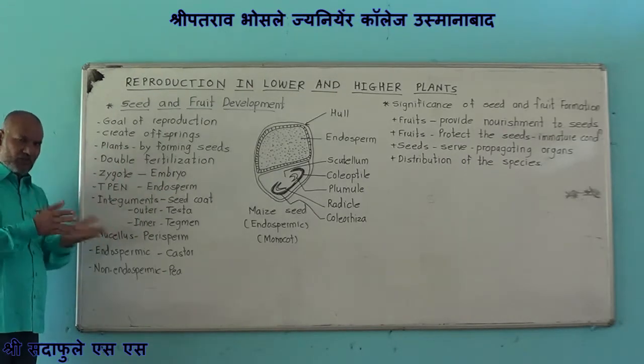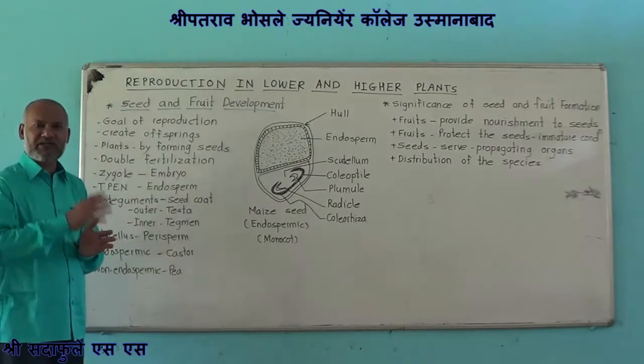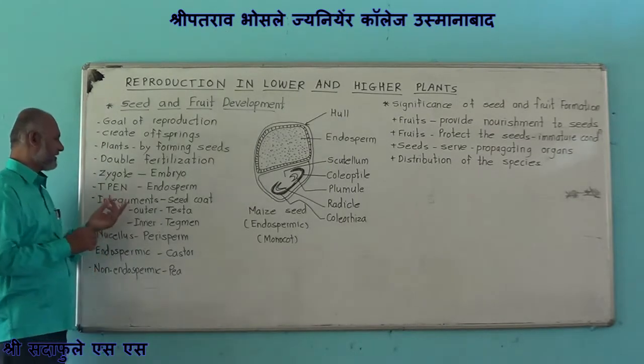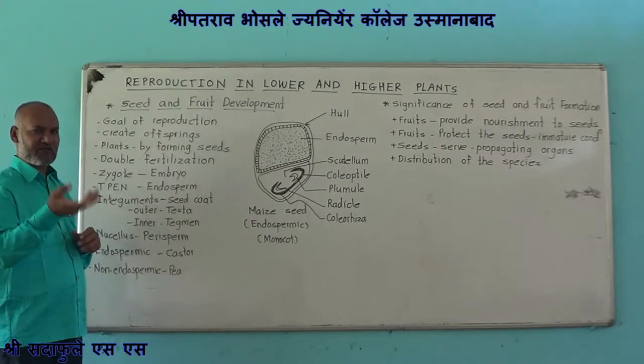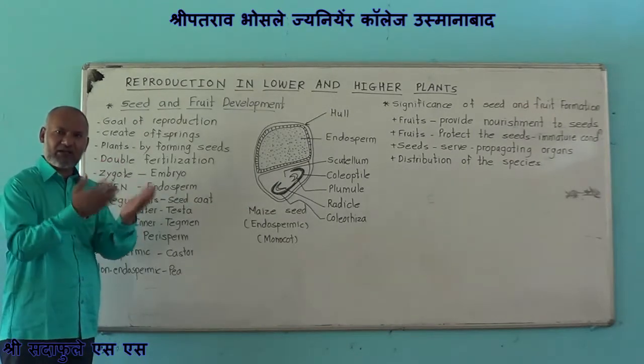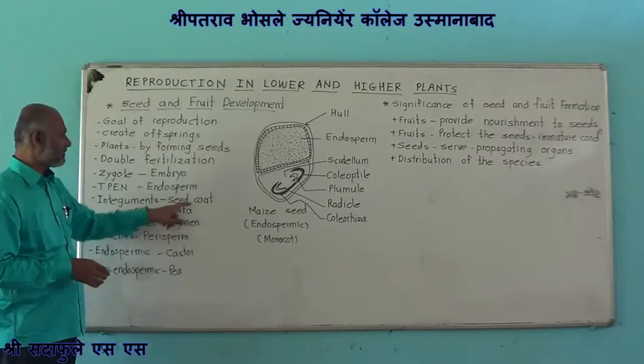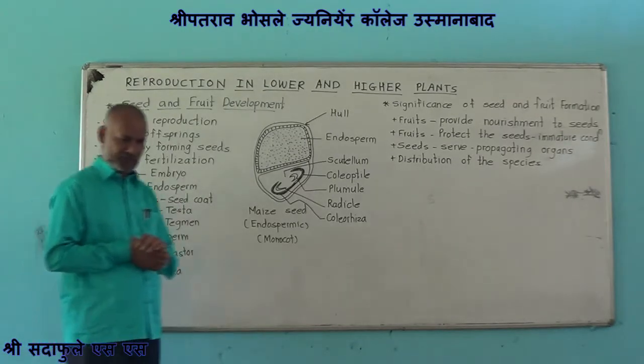In a fertilized ovule, there are different parts such as integuments. After fertilization, these integuments form the covering of the seed, which is termed as seed coat.